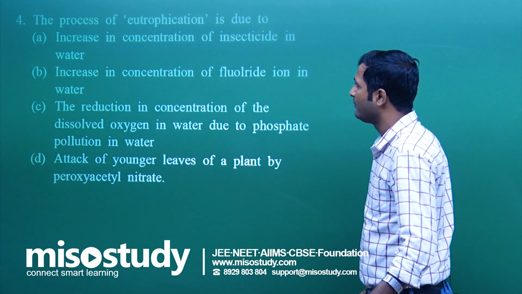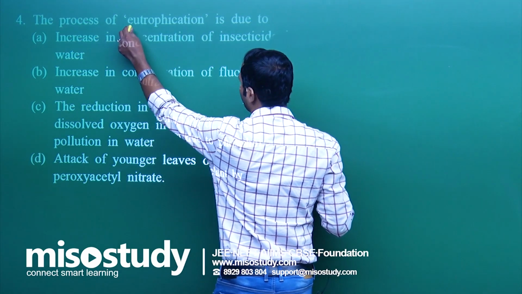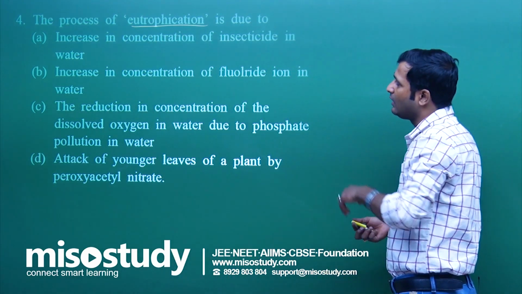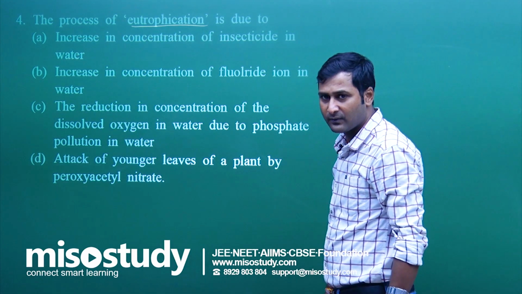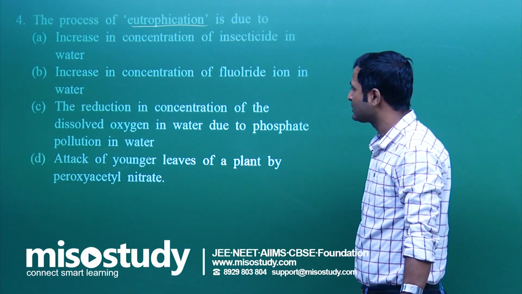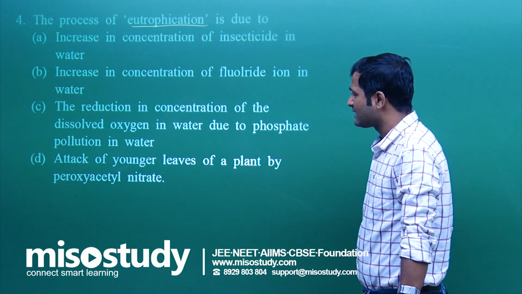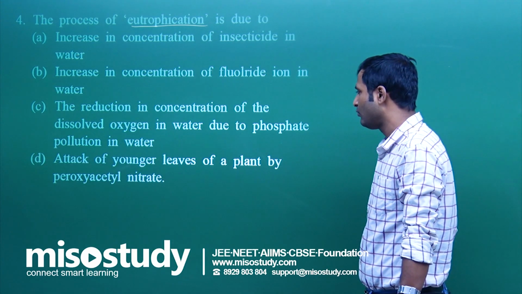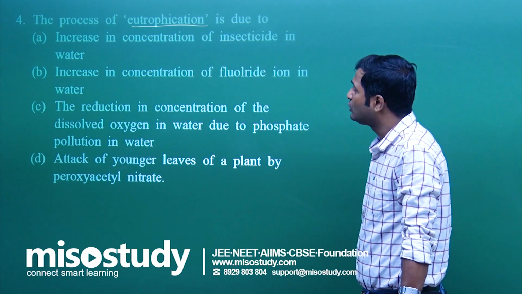Question number 4. The process of eutrophication is due to, this is the method. We know the options: increase in the concentration of insecticide in water, increase in concentration of fluoride ion in water, the reduction in concentration of the dissolved oxygen in water due to phosphate pollution in water. Yes, this is eutrophication.